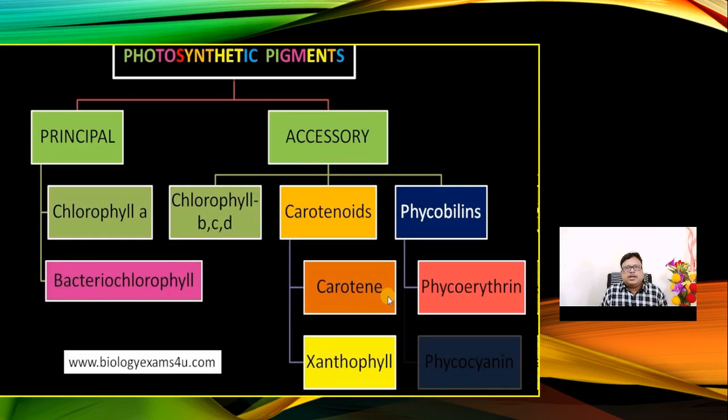Now, different types of pigments are there. For example, the principal pigments are chlorophyll A and chlorophyll B. Second, accessory pigments, for example carotenoids, phycobilins, or we can also call them xanthophyll or phycoerythrin. Importantly, the reaction centers are located in chlorophyll A and chlorophyll B. The color of a plant may be green, red or yellowish, and the accessory pigments have their own colors, but the main reaction center will be located in chlorophyll A and chlorophyll B only, whatever the color of the leaf is.